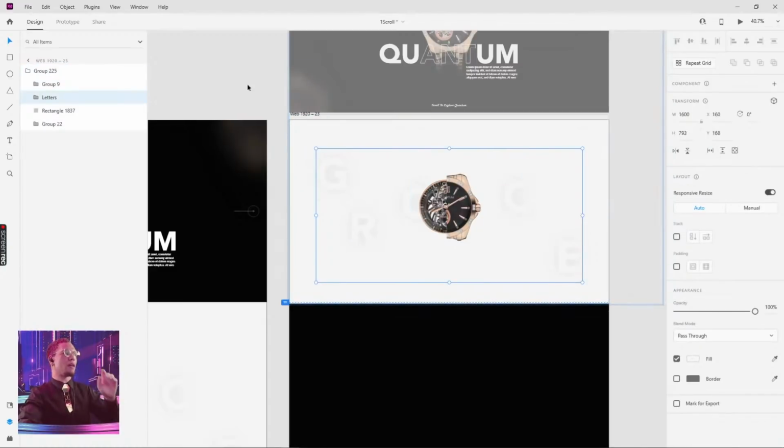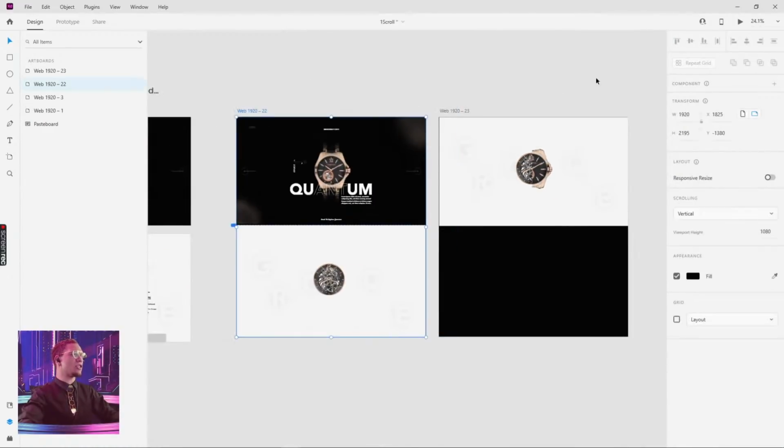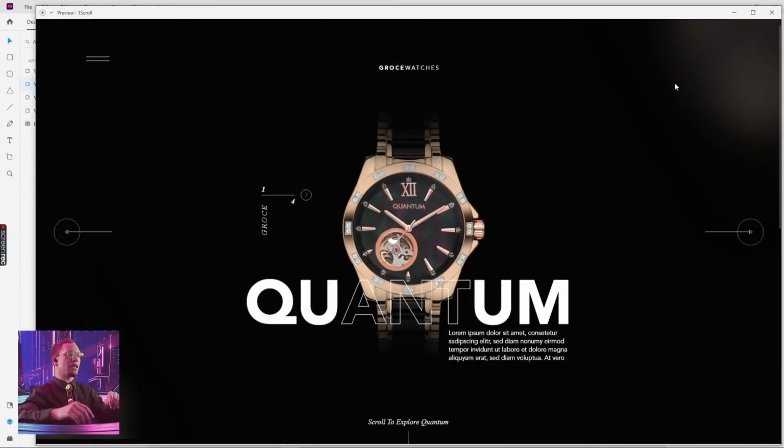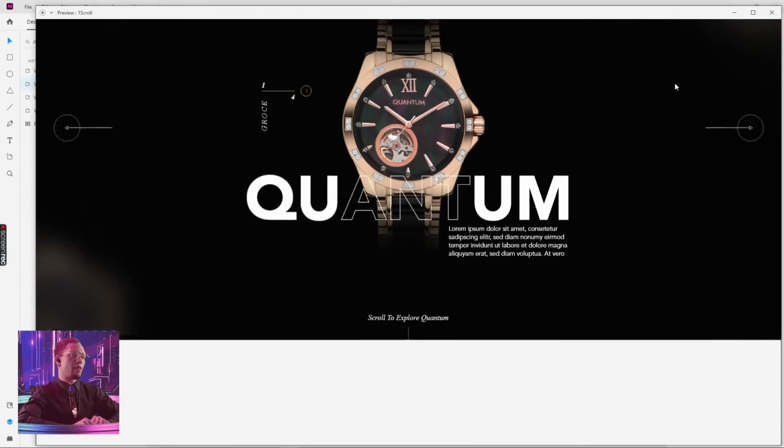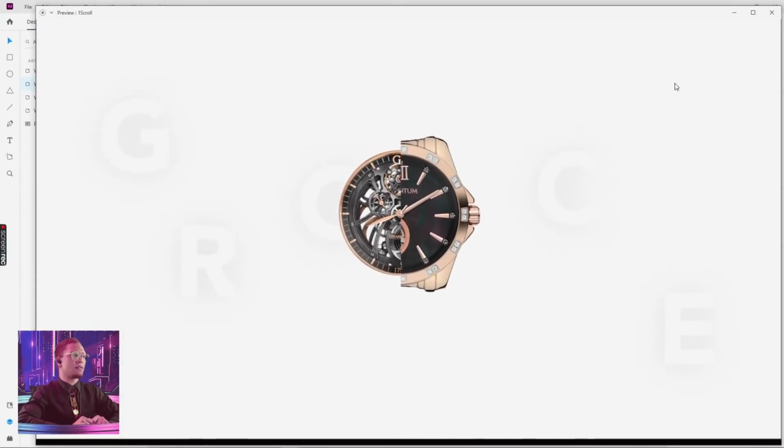Great. But look, we don't have an animation. We basically just have a scroll and a cool watch coming in like that. We can do better.